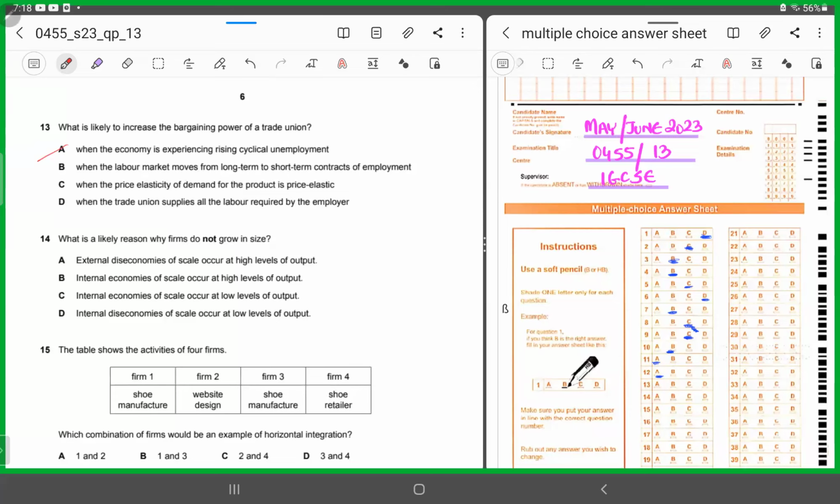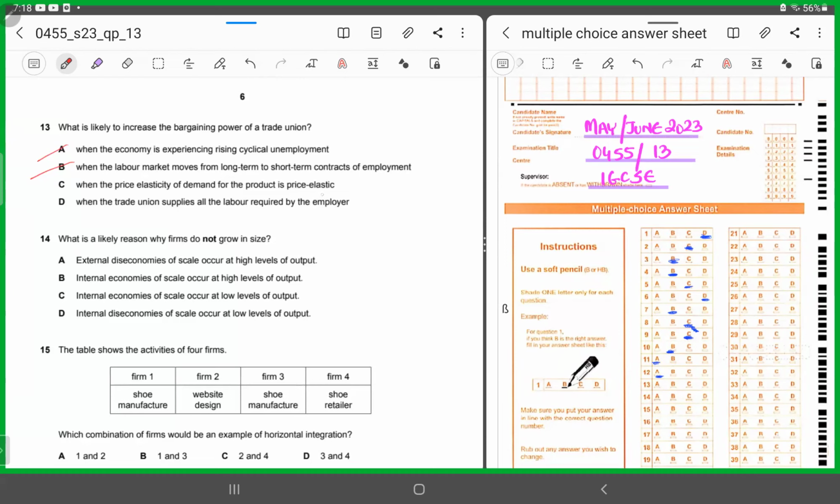So it would not be in their favor. C says when the price elasticity of demand for the product is price elastic. So if the price elasticity of demand for the product is price elastic, a little increase in the price of the product would cause a drastic fall in the demand. So it cannot be possible in that situation, right?